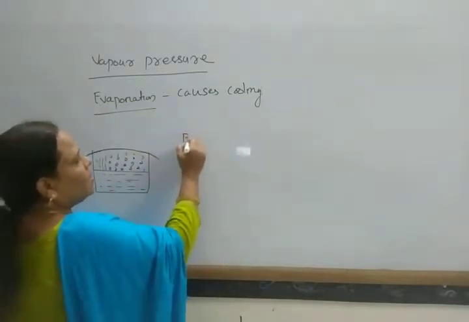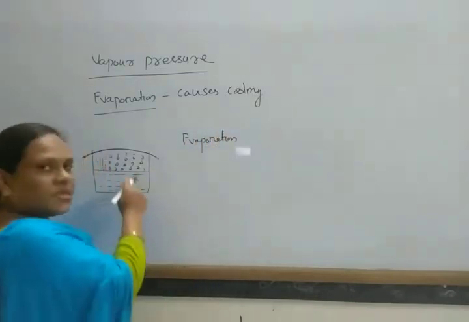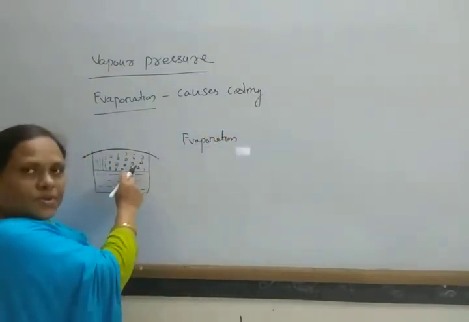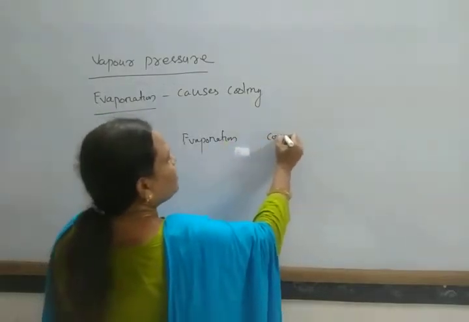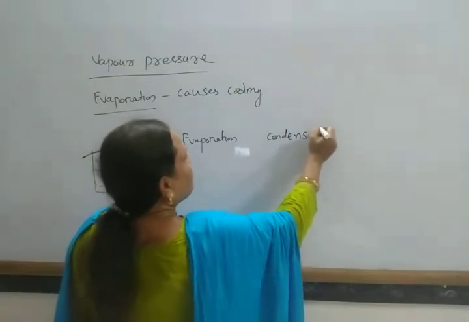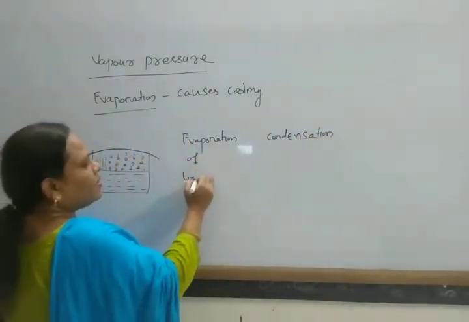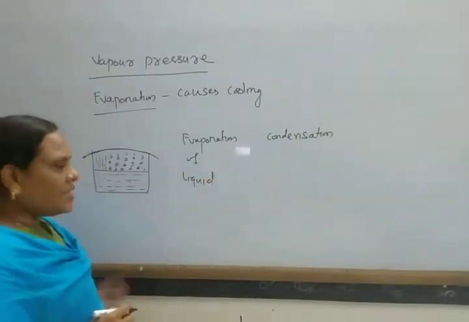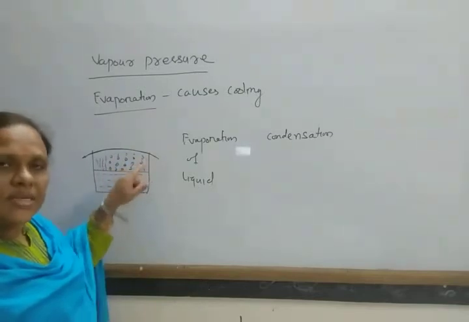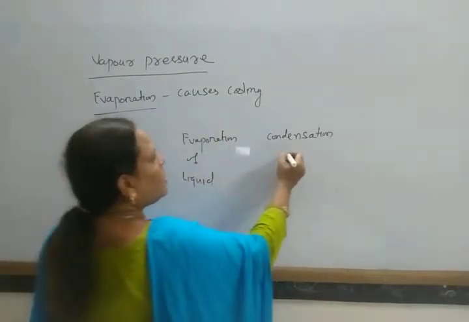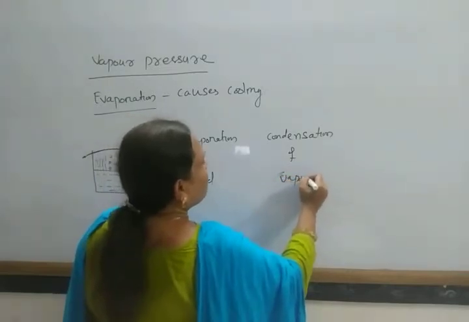So first evaporation of this liquid takes place, and after this evaporation, the condensation of these vapors takes place.